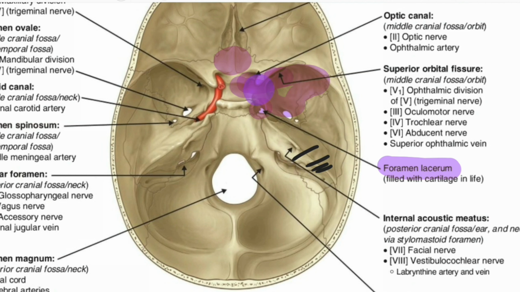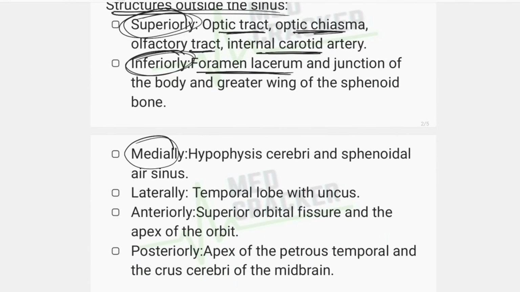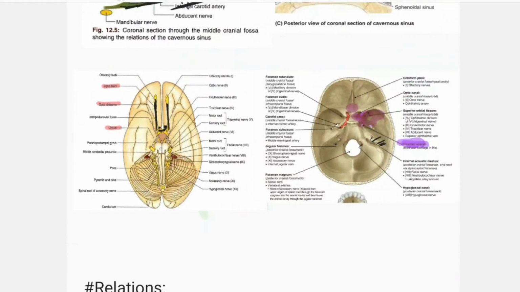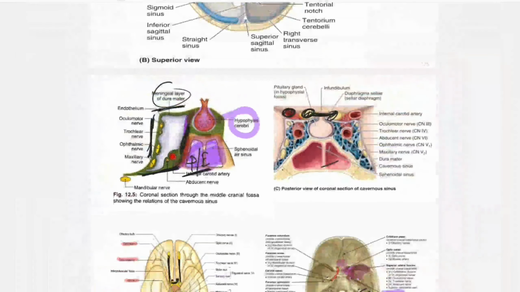So the junction and foramen lacerum are the inferior relation. And medially, hypophysis cerebri and sphenoidal air sinus. Here, this is the sphenoid bone and sphenoidal air sinus and pituitary gland, also called hypophysis cerebri. This is the medial relation of the cavernous sinus.